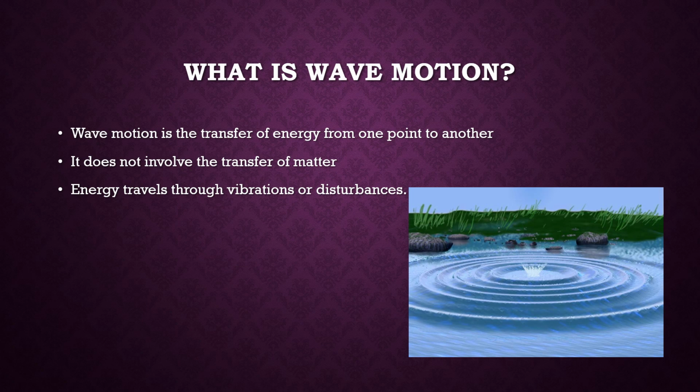So this is called what? Wave motion. Clear? In wave motion, the actual matter is not moving. The vibration of the particles is moving from one point to another part of the medium, or we can say it is a transfer of energy. Vibration means what? The particles start vibrating. That means the particles get some energy. That energy is transferred from one point of the medium to another part of the medium.